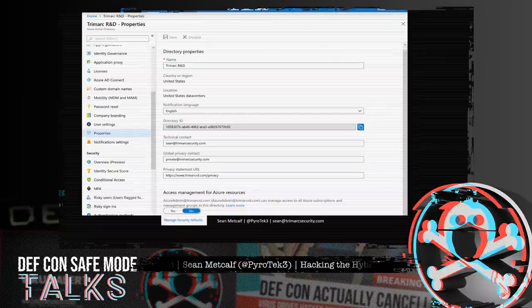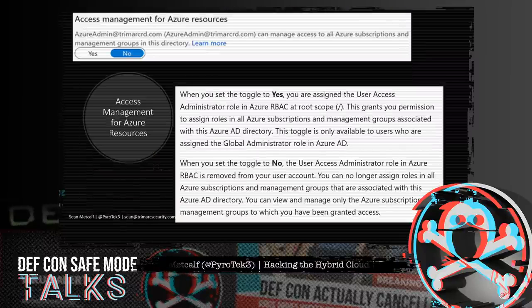Once we have access to the Azure AD portal, which is typically all Azure AD users by default, we can view several different configuration settings for Azure Active Directory, which controls many aspects of Office 365. This page shows the directory properties, which now includes the new managed security defaults. Towards the bottom is the access management for Azure resources toggle, so let's see what that is.